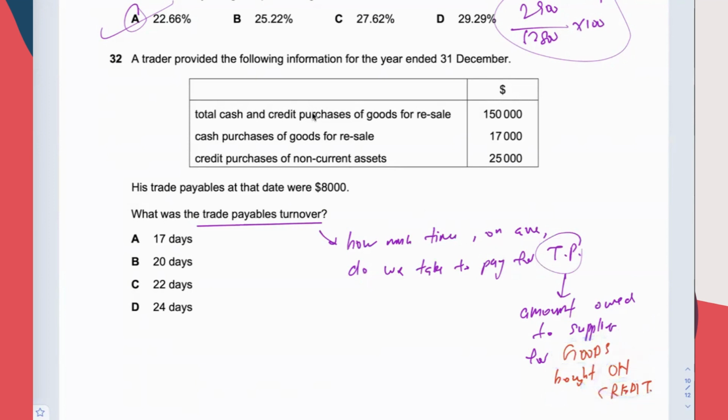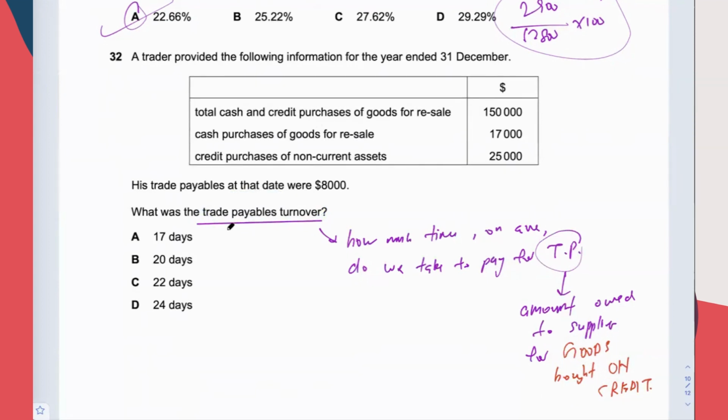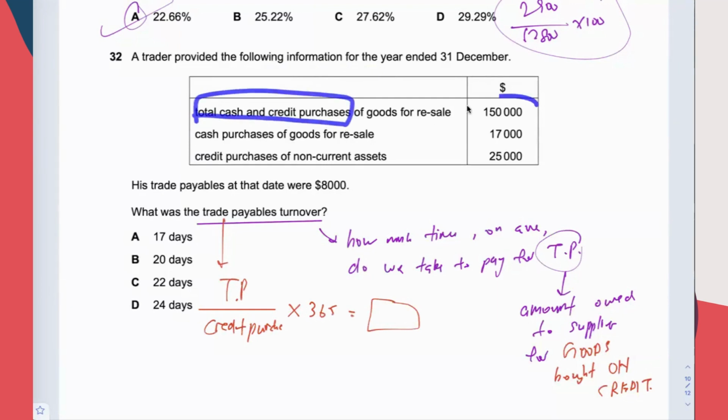So in this question, they ask you to calculate trade payable turnover. The formula is trade payable on top, over credit purchases, times 365. Final answer, round up to whole number. Following information given, total cash and credit purchases of goods for resale. Is this the figure you need?